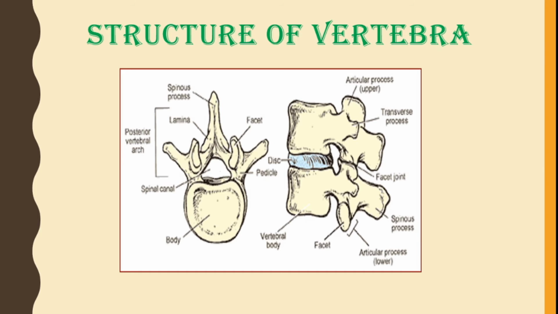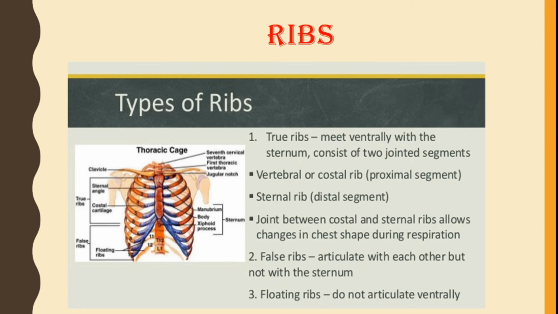The neural arch also bears an articular facet which helps in joining 2 vertebrae one behind the other. The main function of the articular process or facet is to join 2 vertebrae, and an intervertebral disc is present, a pad-like disc. The disc marked here is cartilage, which reduces the friction between two vertebrae. Next we come to ribs.